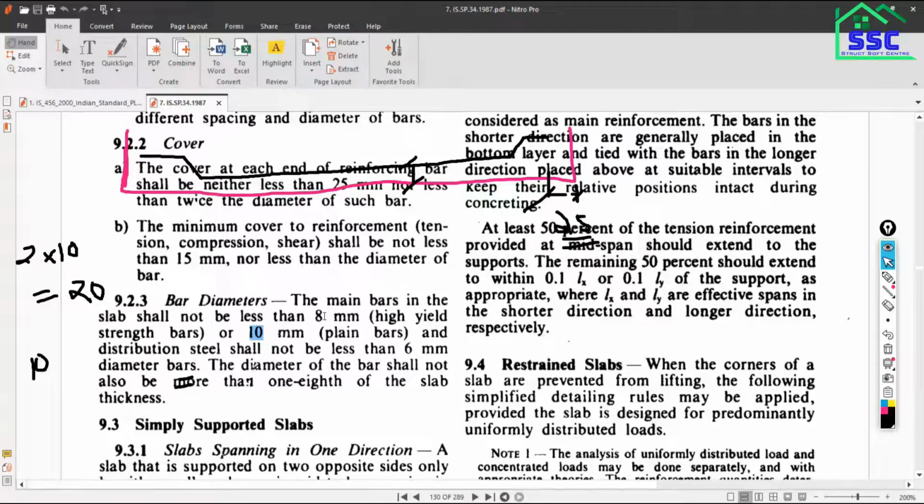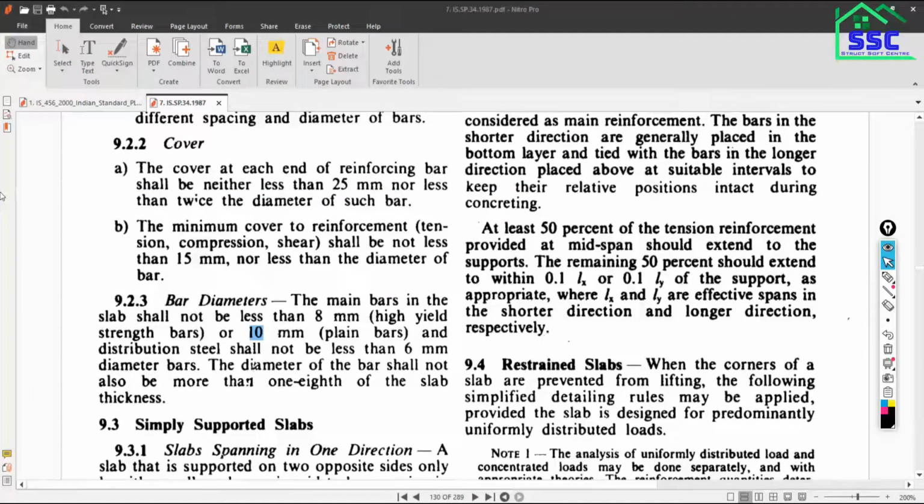Is that clear? The diameter of the bar shall not also be more than... so the minimum criteria is 8 and 10. You can't use a diameter of bar below this value, but the diameter of the bar shall also not be more than 1/8 of the slab thickness.